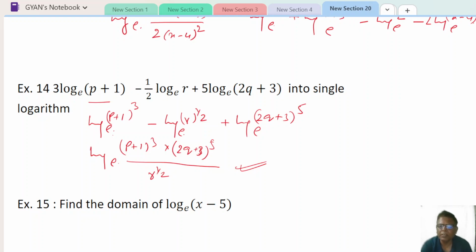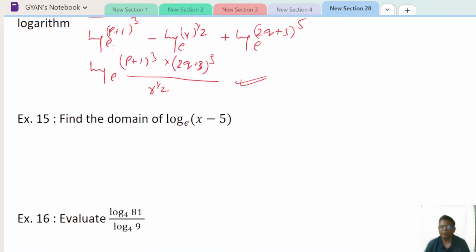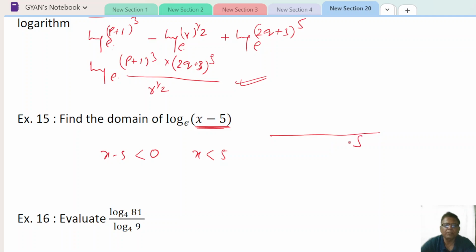Now 15. Find the domain of the function. So what is the domain? Domain is where x lies between what? So we know that x minus 5 should not be negative. That means x should not be less than 5. So if we plot it on the number line, then it is at 5.